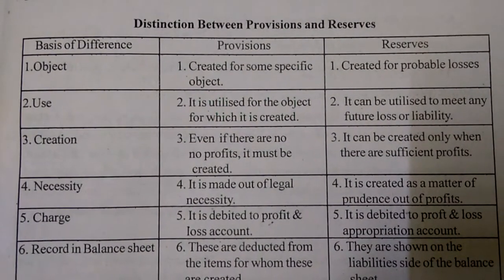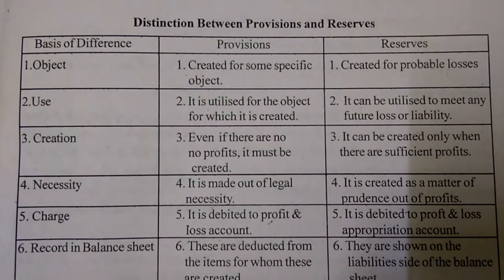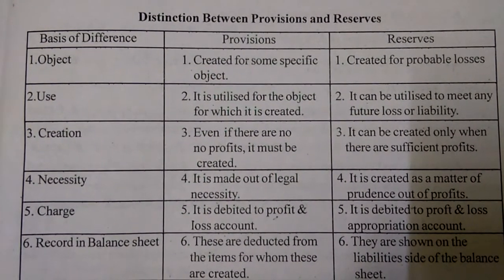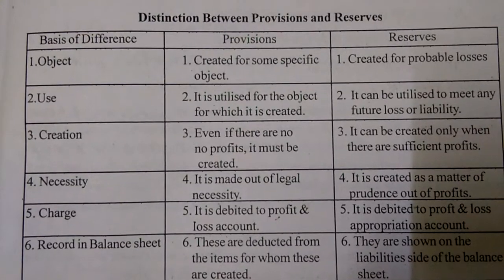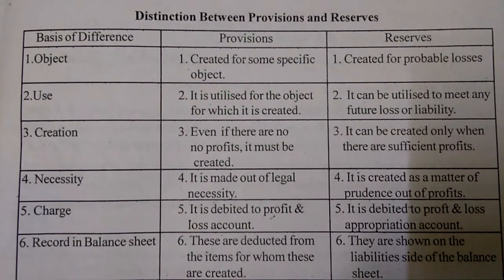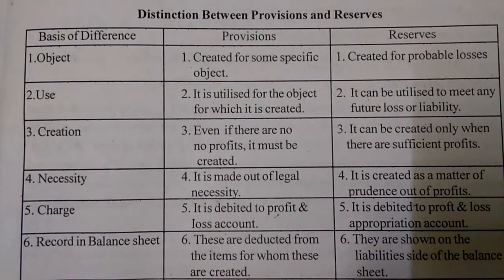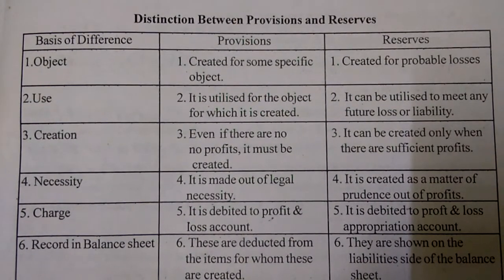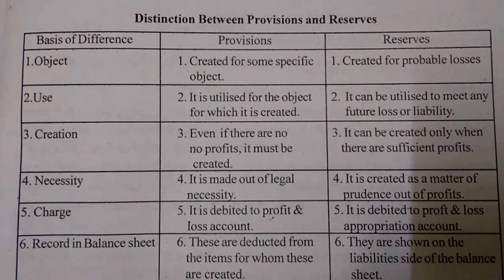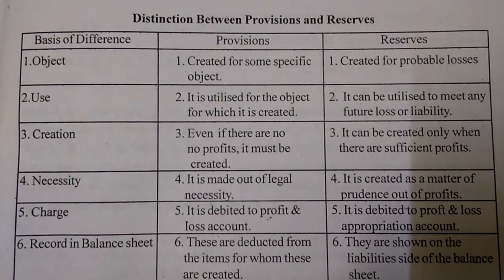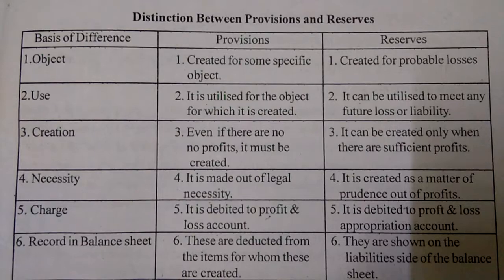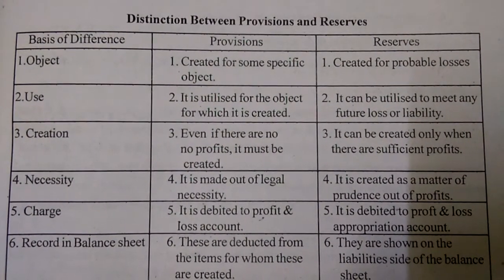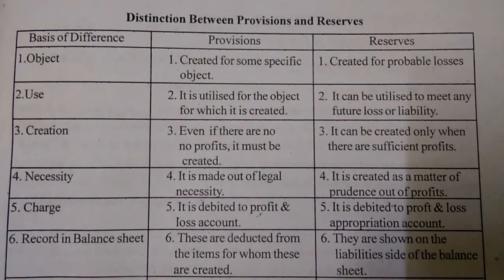Now we are going to discuss the distinction between provisions and reserves. This is very important for JAO exam purposes. Basis of difference: provisions, reserves. Main object: from the provisions point of view, created for some specific objective. From the reserves point of view, created for probable losses.